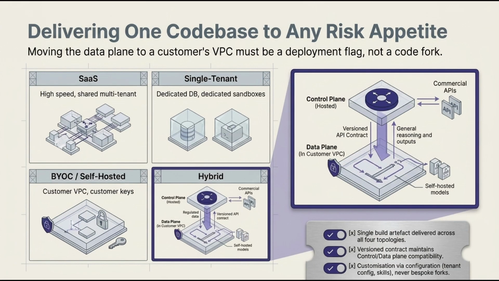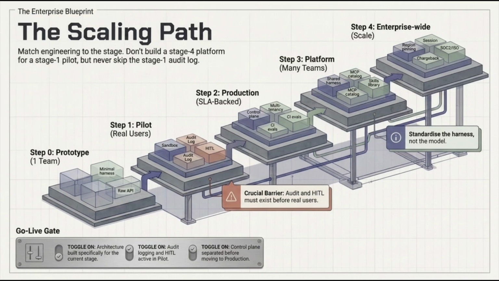To serve diverse enterprise needs, the agent should support 4 topologies: multi-tenant SaaS, single-tenant SaaS, self-hosted, BYOC, and hybrid split plane. A hard control plane, data plane split makes these movements possible via configuration rather than code forks. Enterprises adopt agents in stages: prototype, prove value, pilot, reliability, safety, production, multi-tenancy, SLA, platform, shared harness, and enterprise-wide compliance scale. Each stage requires different infrastructure. Do not overbuild for a stage 1 pilot.